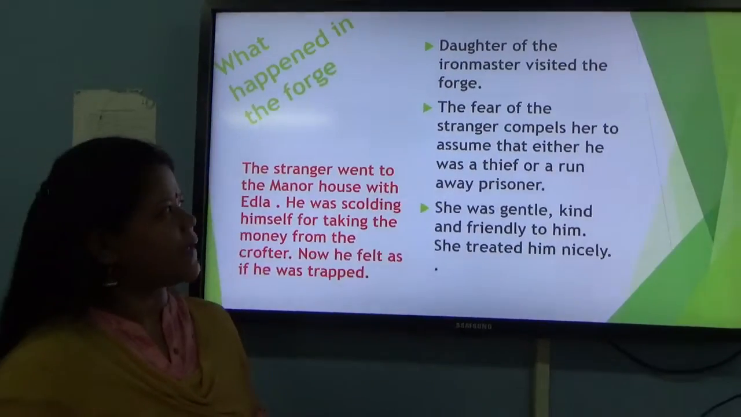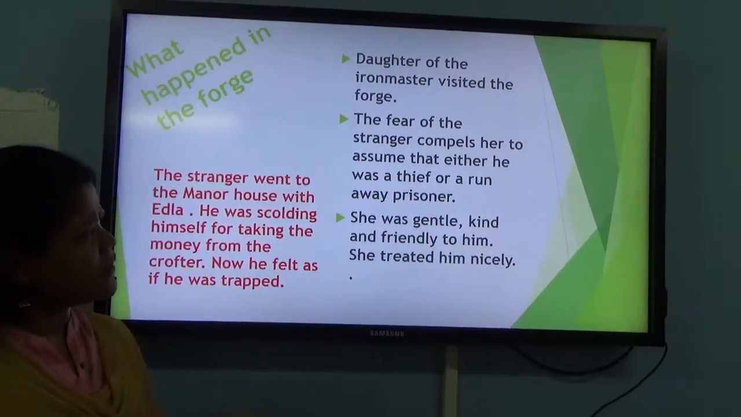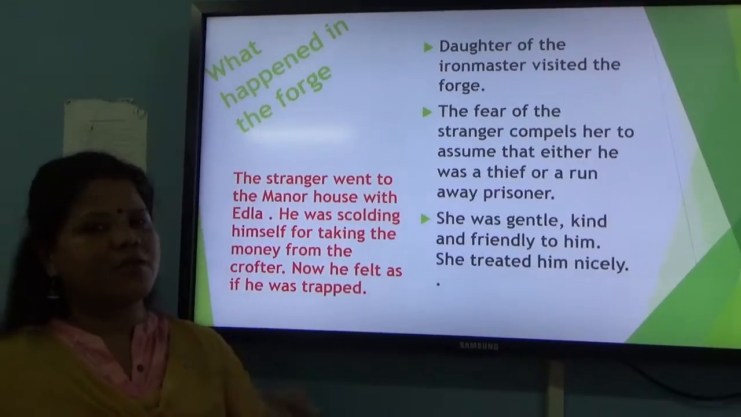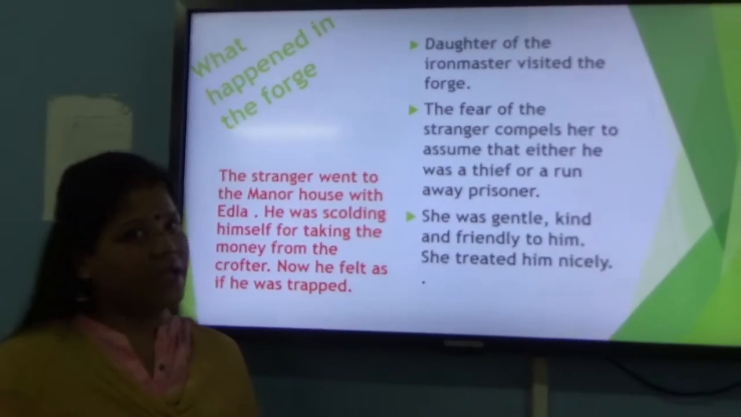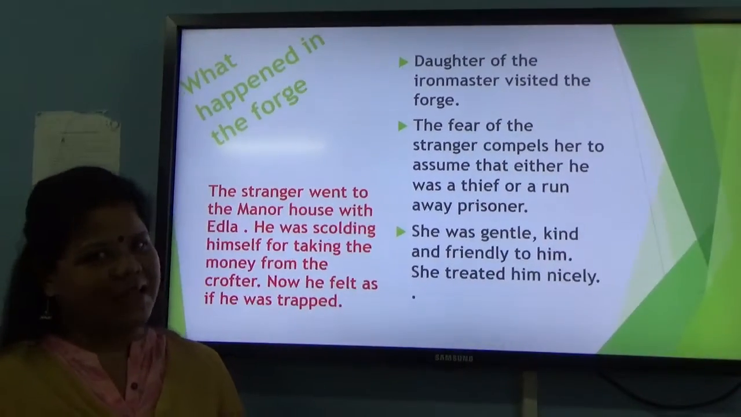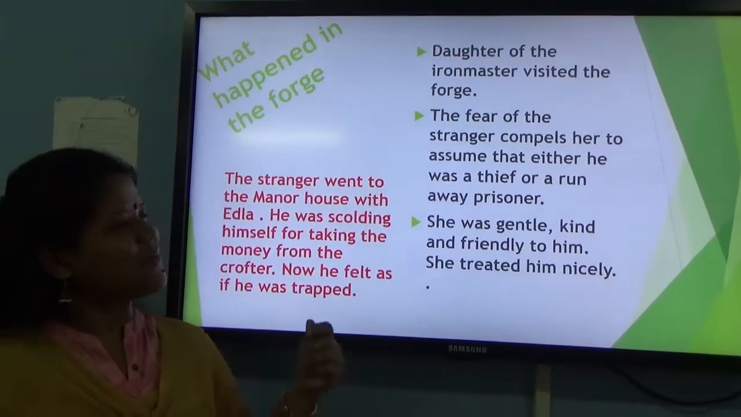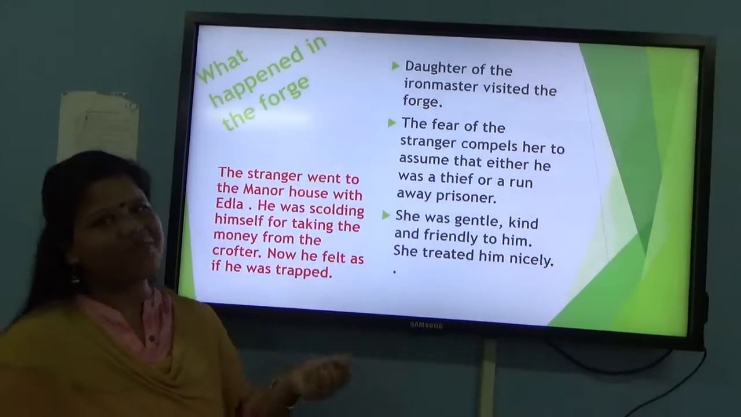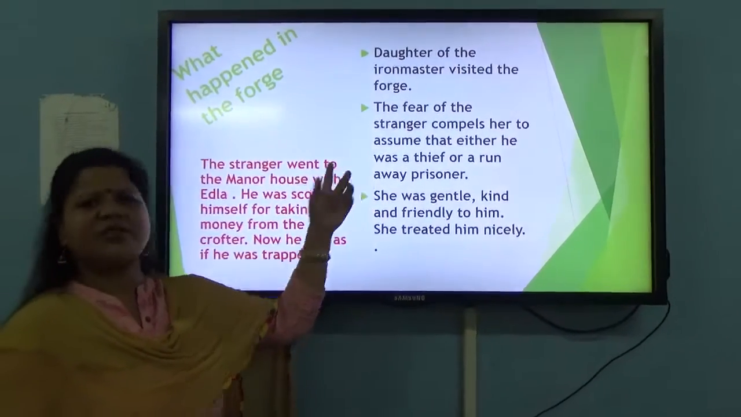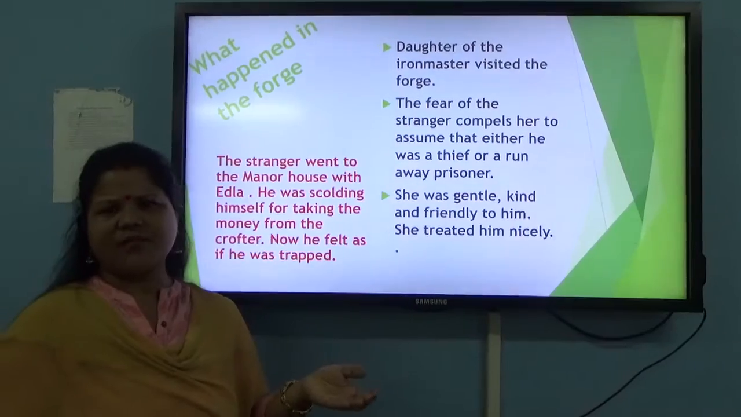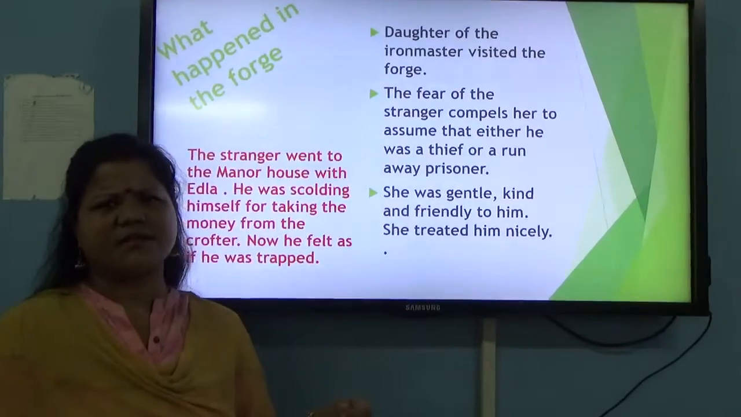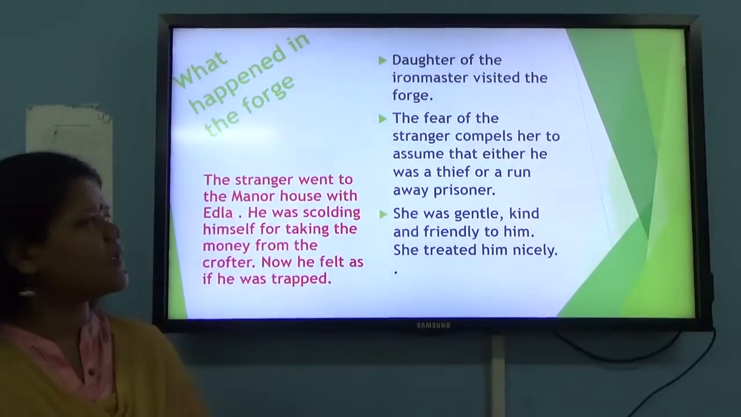The fear of the stranger compels her to assume that either he was a thief or a runaway prisoner. So now you see, when the ironmaster was not able to convince him to come to his house, he sent his daughter with an attendant and a fur coat. She came and gave him the coat. She understood by seeing the fear of the man that probably he had already committed some crime, because he was not a very simple man.